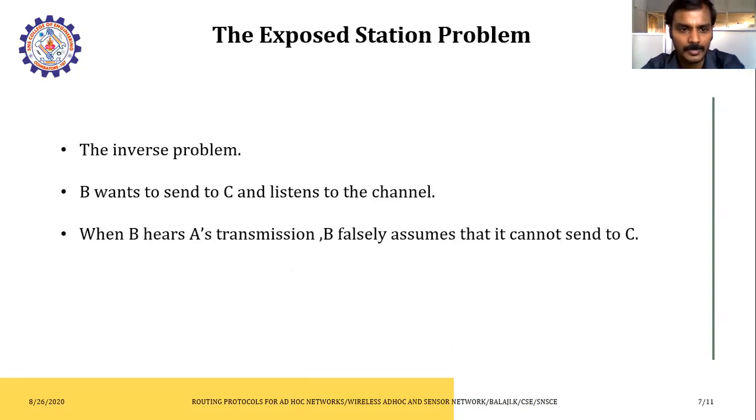So this is called the exposed terminal problem, right? Possibly the same thing may happen. If B wants to communicate with C, again A wants to communicate with B. So A doesn't know about the communication taking place between B and C. Automatically A will give a request, falsely sending a request to B. So the possibility of collision may happen.